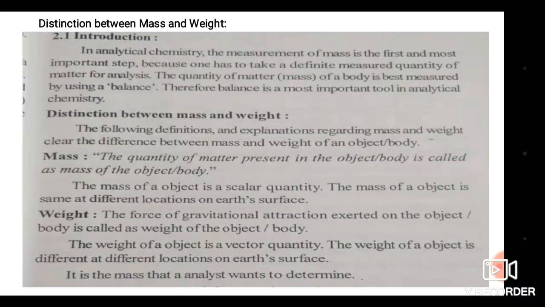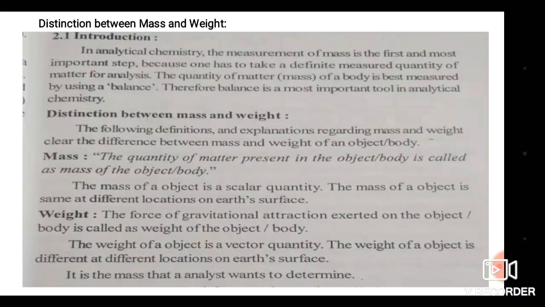Then what is weight? The force of gravitational attraction exerted on the object is called the weight of the object or body. So it depends upon the gravitational force, and the weight is different at different locations. The weight of an object is a vector quantity.